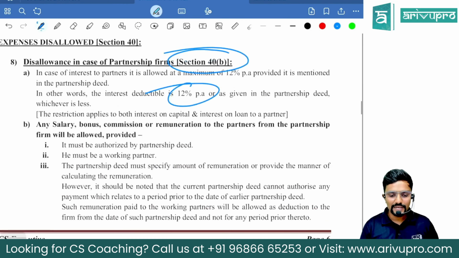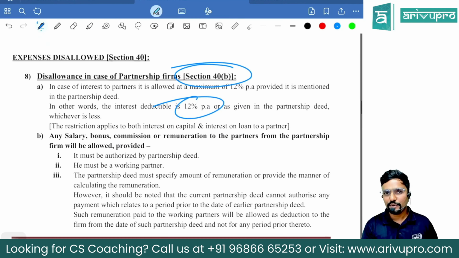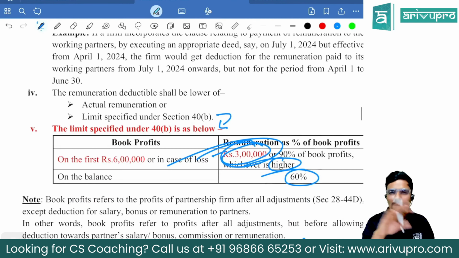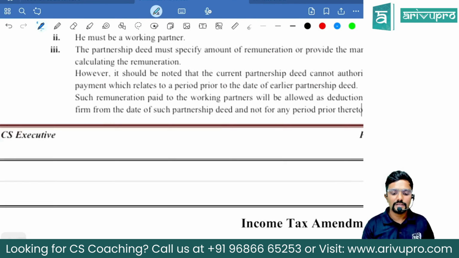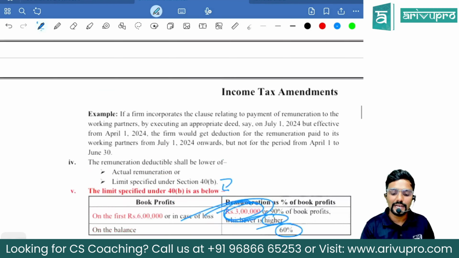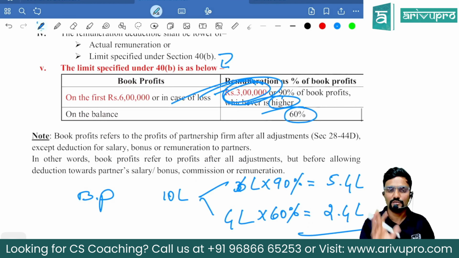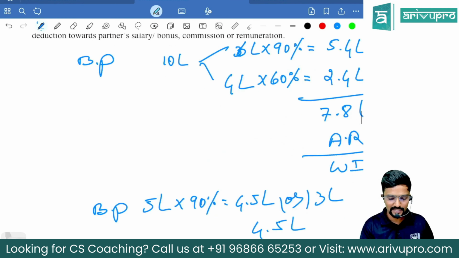Fine. See, please be careful. Don't worry about the entire content I have put here. That is only for your reference. Because if I just take this, then you will not be able to connect. That's why I have taken the relevant provisions and highlighted in red color what is the change. So your focus should be on red color. What is the amendment?